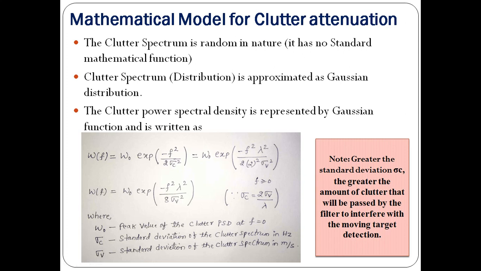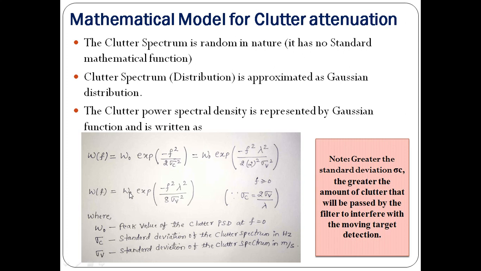In the same way, sigma c equals 2 sigma v divided by lambda. Wherever I have sigma c, I am replacing it with sigma v. With this relation, we get W naught exponential of minus f squared lambda squared divided by 8 sigma v squared. With the help of this function, you can mathematically analyze the behavior of the clutter.